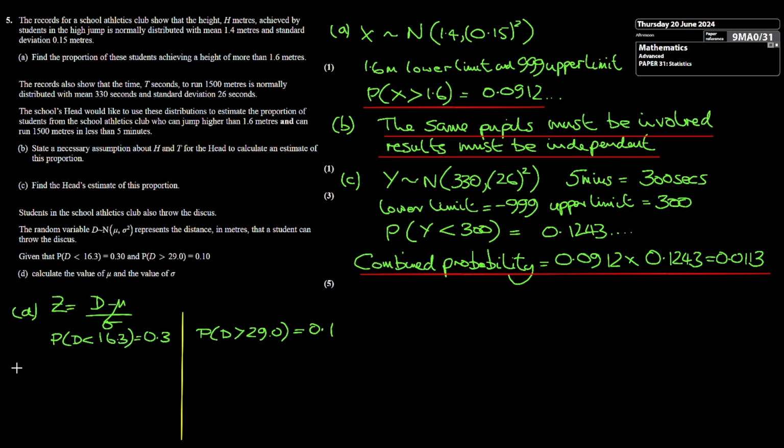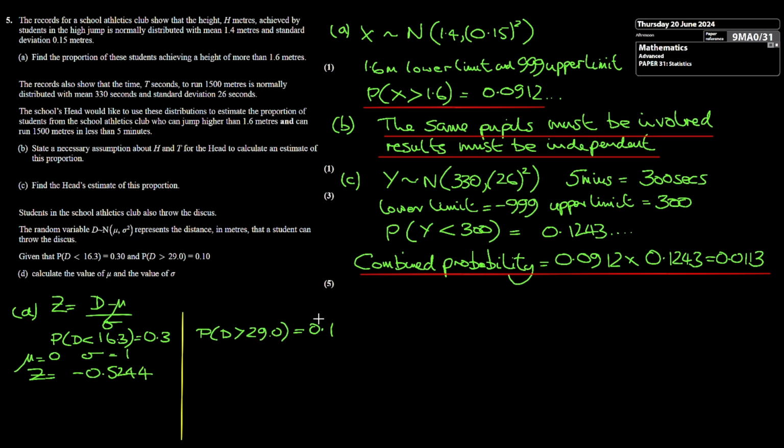So to get the Z value, we have to make the mean is equal to 0 and sigma is equal to 1. Put those values into a calculator and we get that Z is equal to minus 0.5244. So this one's slightly more complicated.